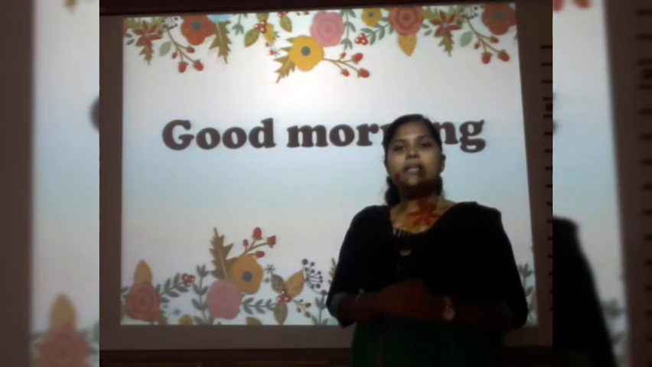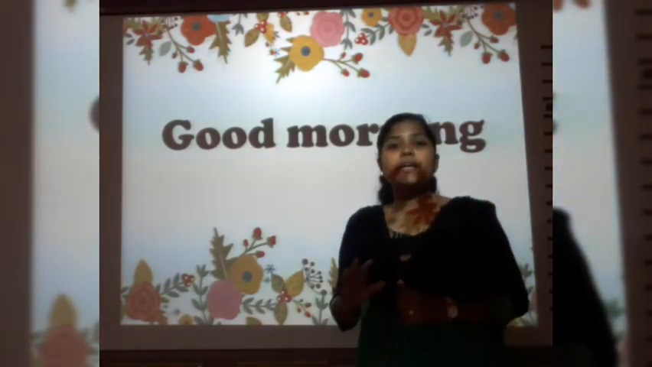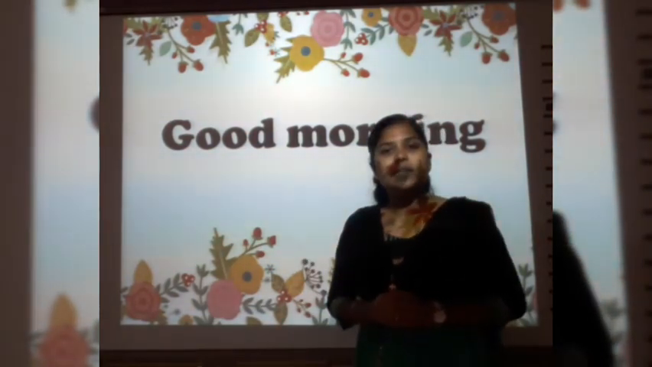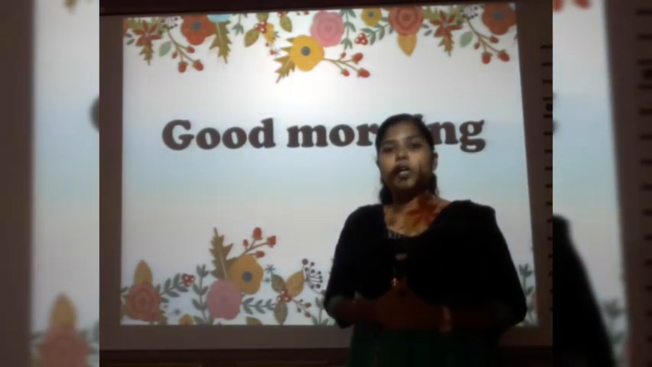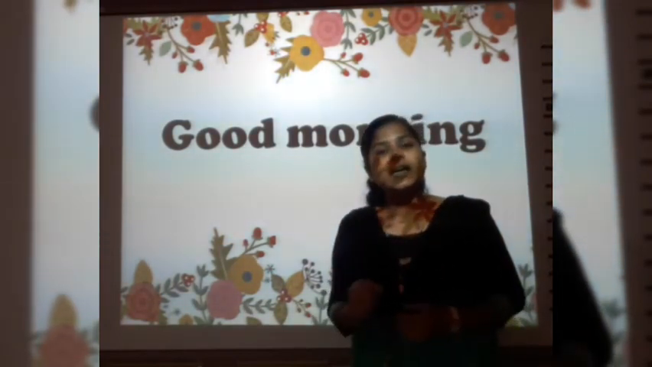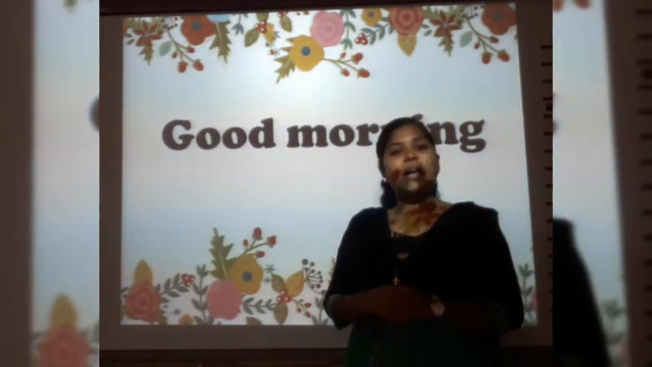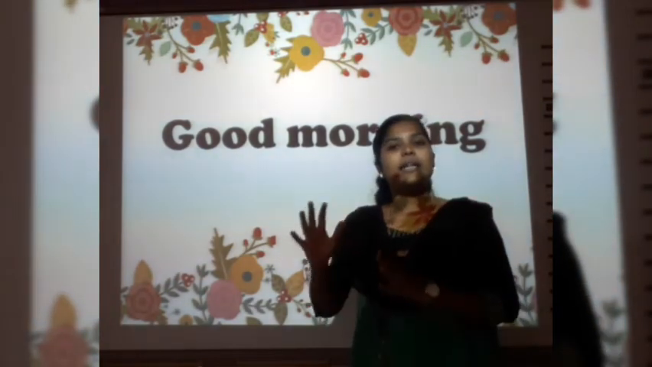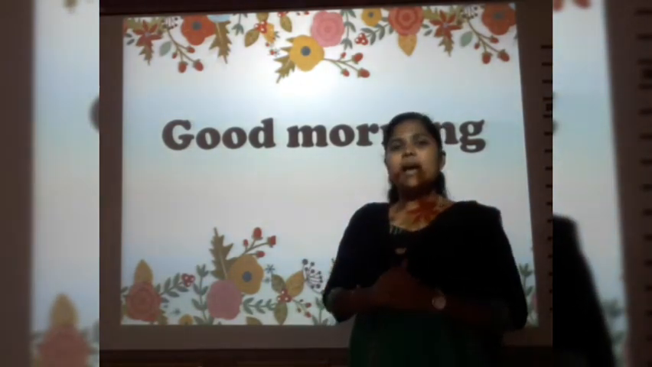For example, Adonia is a girl. Adonia is an intelligent girl. Here Adonia is a noun, isn't it? How is it a noun? Because it is denoting the name of a girl, isn't it? Adonia, your classmate. So, Adonia is an intelligent girl. Here, Adonia is a noun.